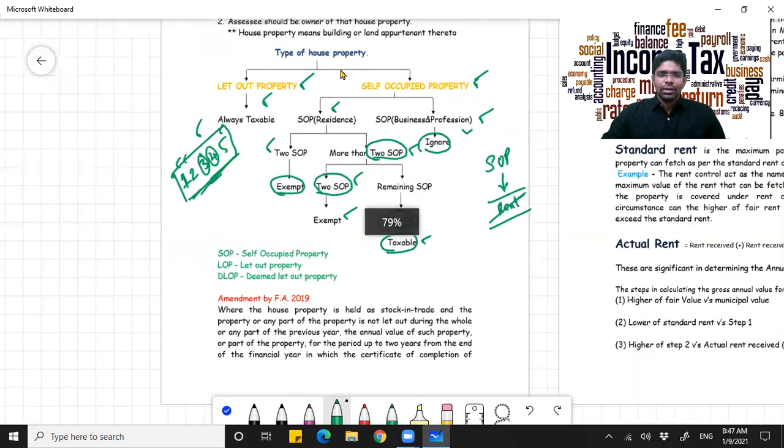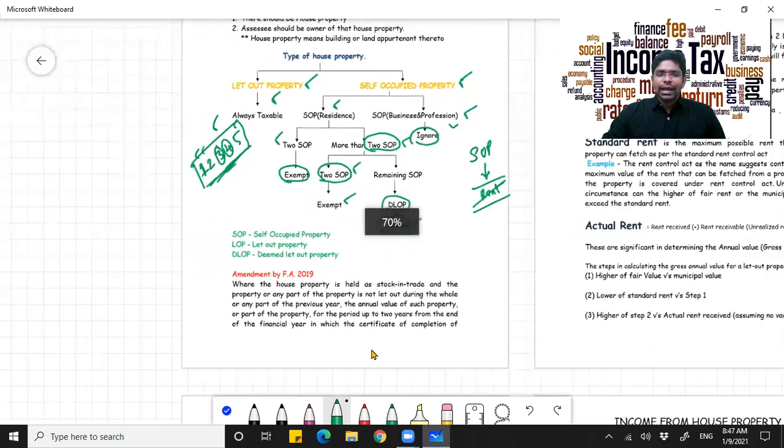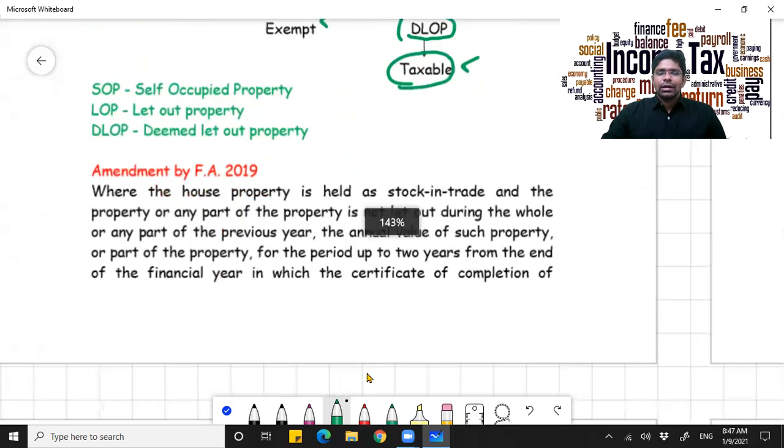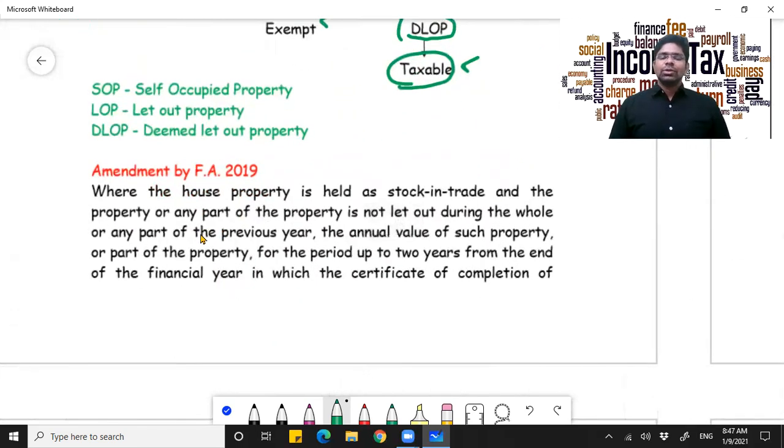Now that is one aspect. Going forward, there is an amendment through Finance Act 2019. What this amendment tells you is, assume you are in the real estate industry. You have a house which is being constructed, and